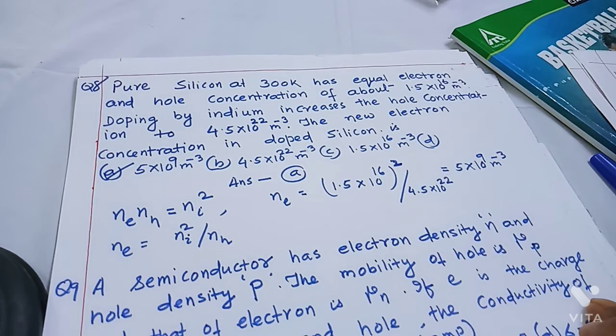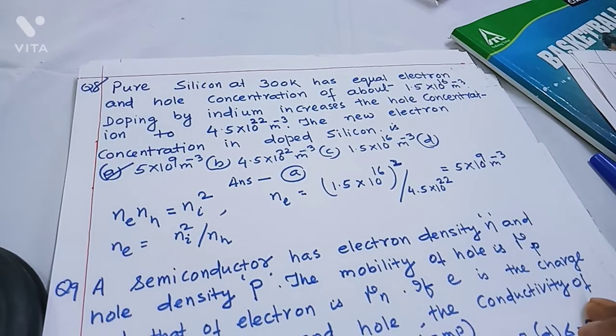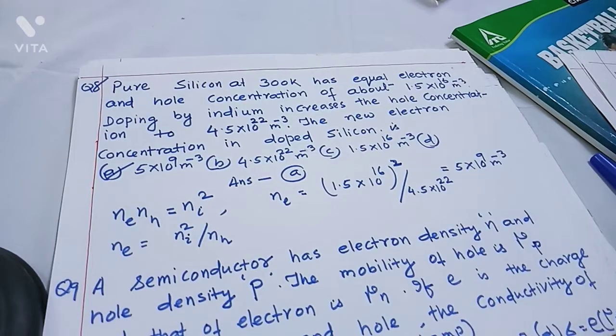We can find Ne by substituting the values, which comes to be 5 × 10^9 per cubic meter. This shows that the electron is the minority carrier, because it is doped with indium, so it is a p-type semiconductor. In a p-type semiconductor, the majority carriers are holes and the minority carriers are electrons. Next question.